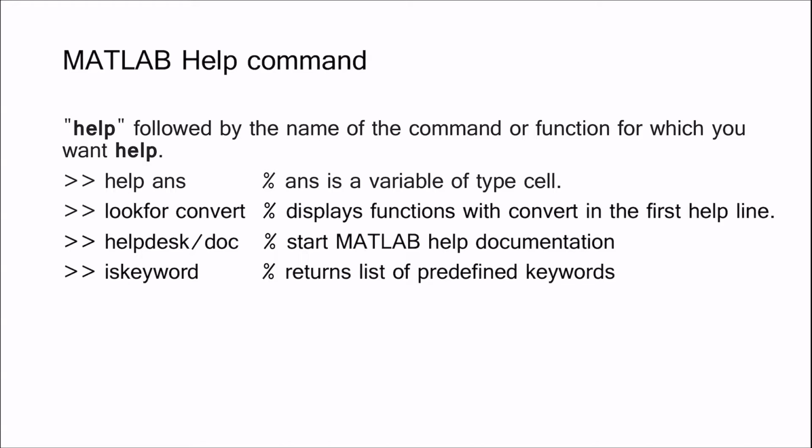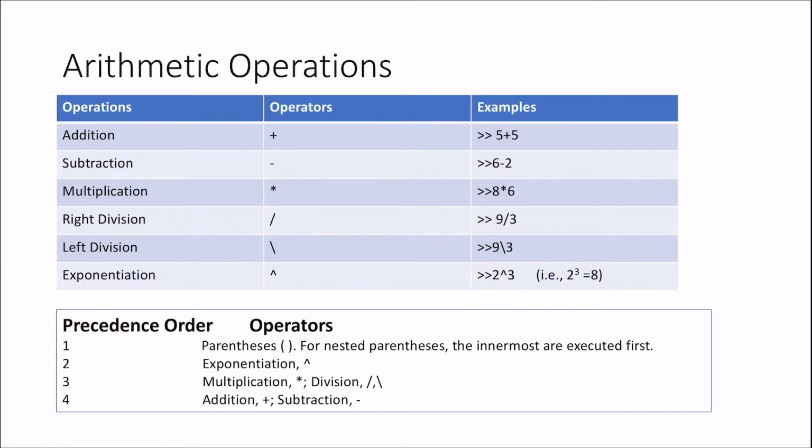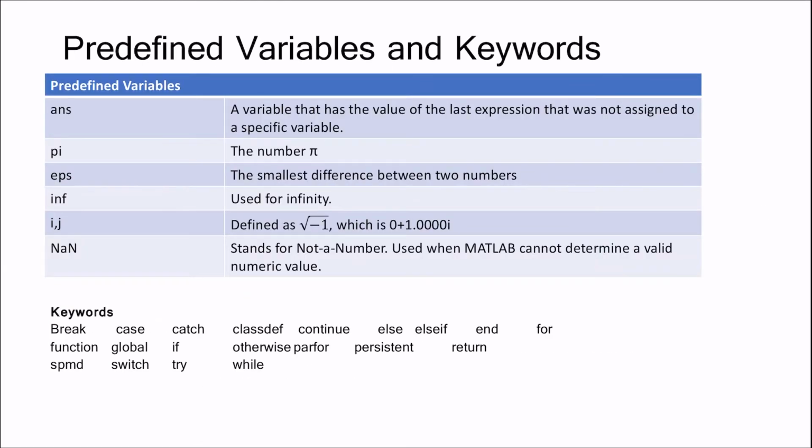In future, help text will be replaced by doc. Iskeyword returns the list of predefined keywords which we saw earlier, this one. Iskeyword will return the list of all the keywords which are predefined in the system.